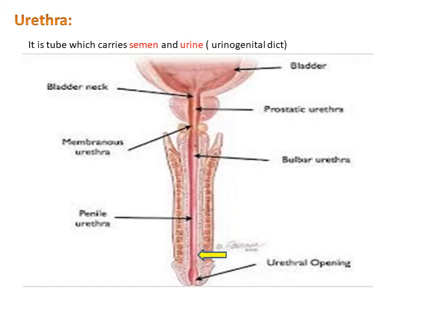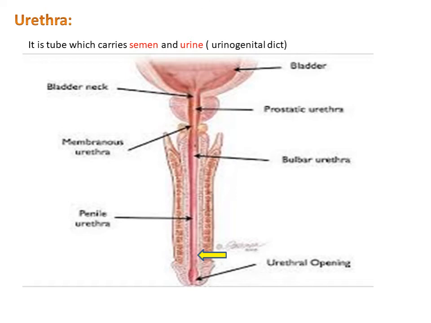This is the urinary bladder, and from the urinary bladder this tube starts and goes up to the glans penis. This tubular structure is called the urethra. It is also called the urinogenital duct. Why is it called the urinogenital duct? Because it carries semen and urine.